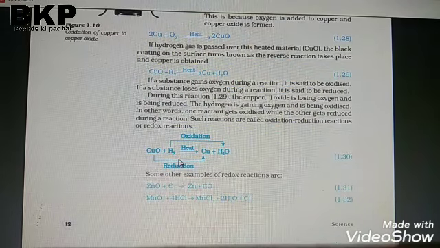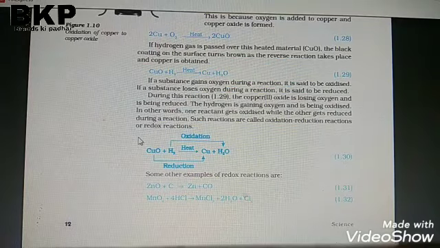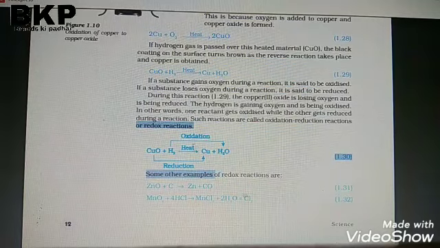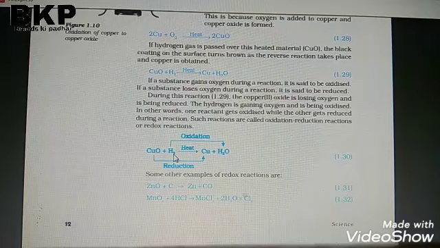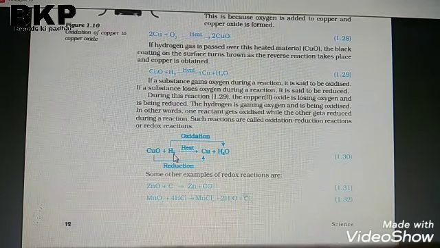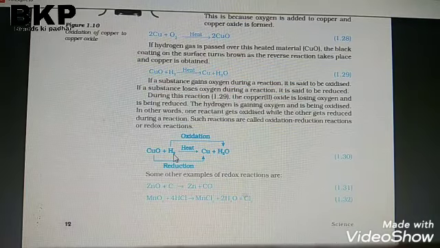And what is a redox reaction? This is the most common example of a redox reaction. A redox reaction is a reaction in which oxidation and reduction take place simultaneously.